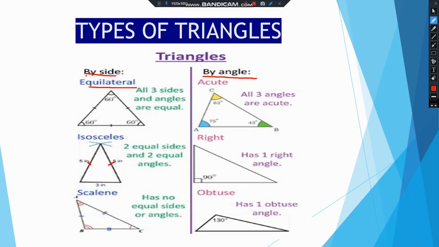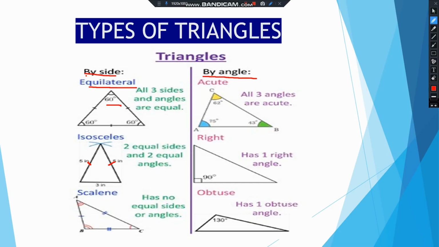An isosceles triangle has two equal sides and two equal angles, and an equilateral triangle has all three sides and all three angles equal. And since all three angles are equal, each angle will be, because the sum of angles of a triangle is 180, 180 divided by 3, so each angle will come 60 degree. Okay.